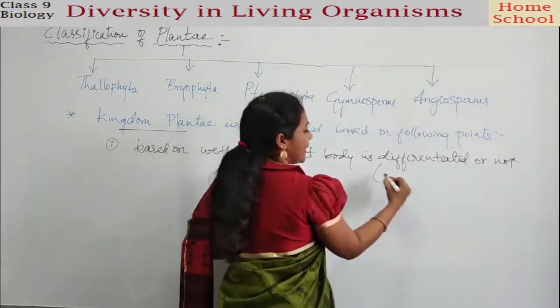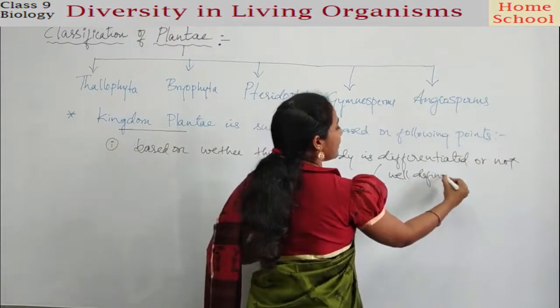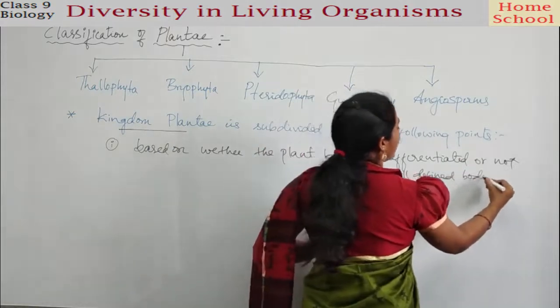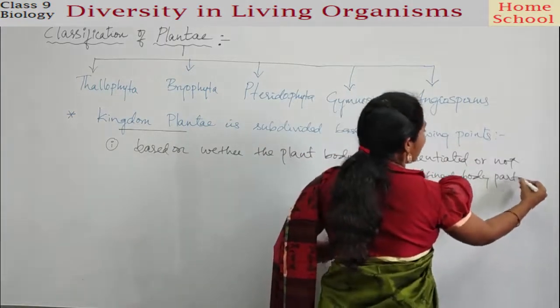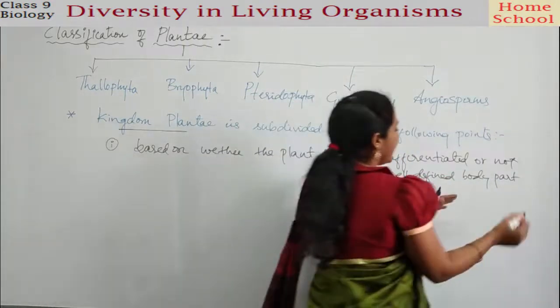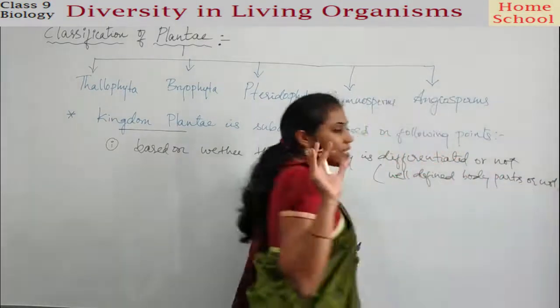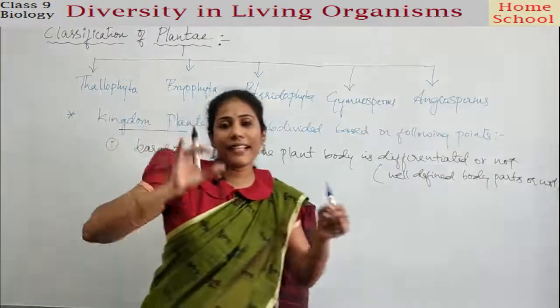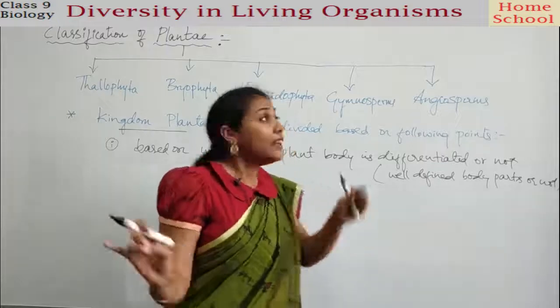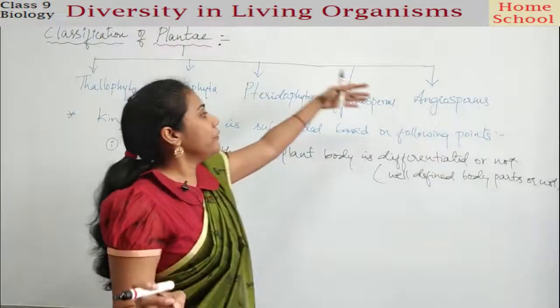Okay, that means whether they have well defined body parts or not. Body parts of a plant are nothing but these leaves, shoots, branches, all these things. Body parts or not. Right? So this was the point that has been kept in the scientists' minds before they classified the Plantae into 5